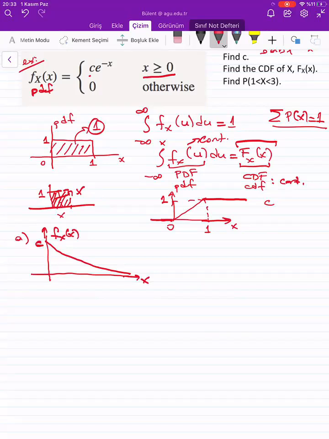What do we know? We know that the area here should be equal to 1, right?